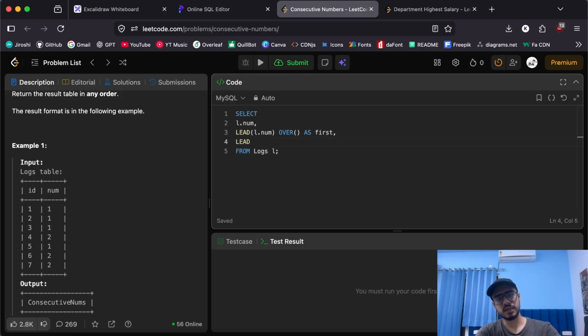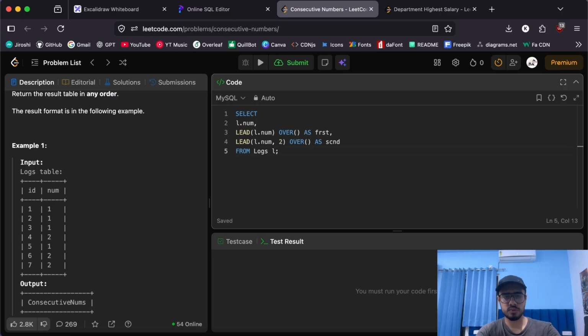And we need the second consecutive lead. How can we get that? So we can do something like 2. What that does is it gives you the second lead, that is, the one after skipping one. Whatever lead we get, that's the second consecutive lead. So when I apply it over, let's call it second. Let's call them first and second.